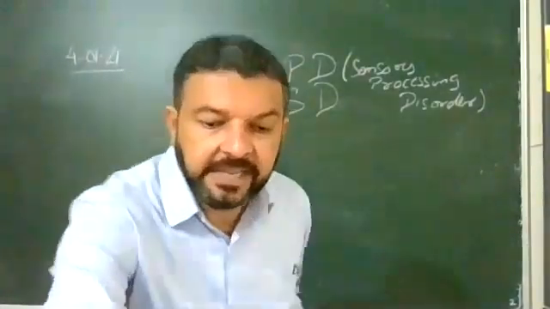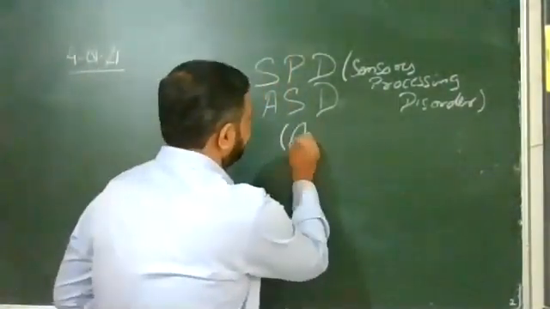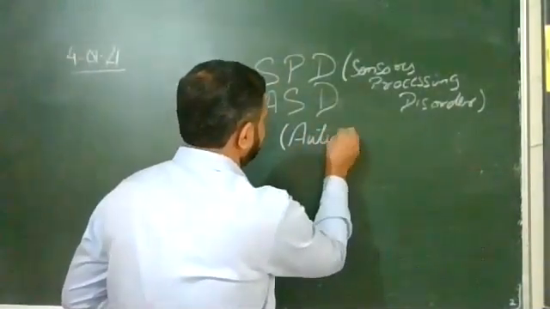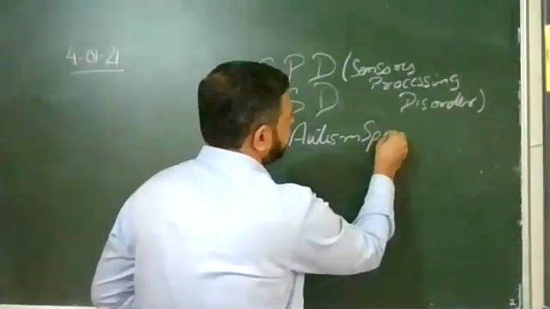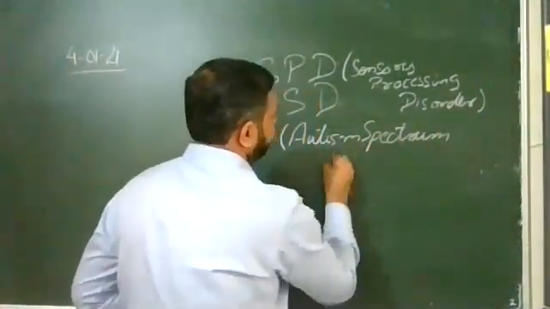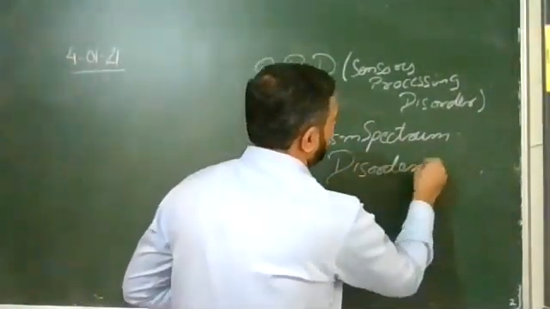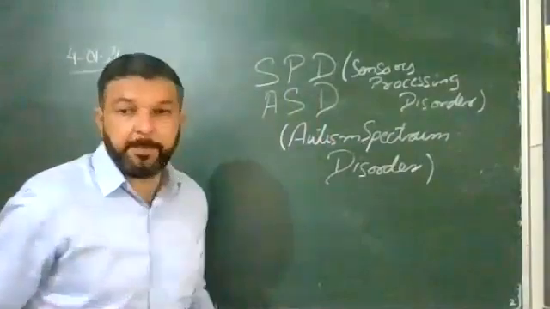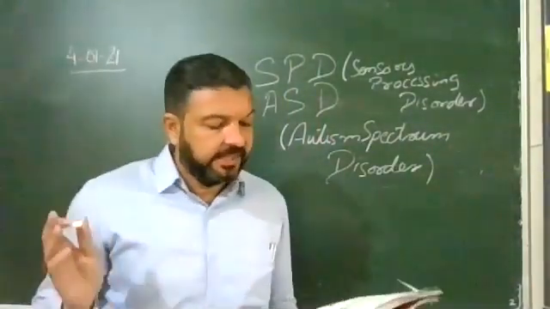Now comes ASD. Autism spectrum disorder.